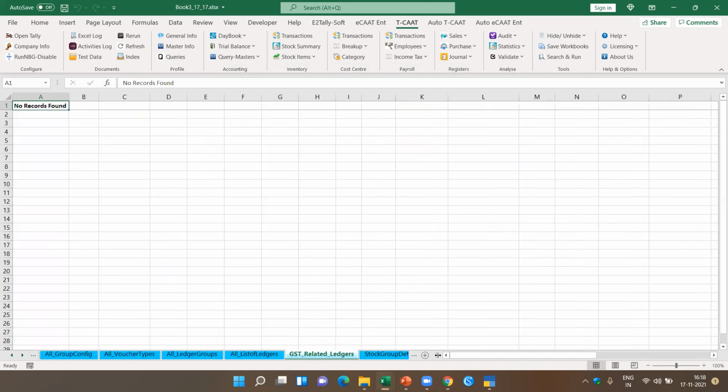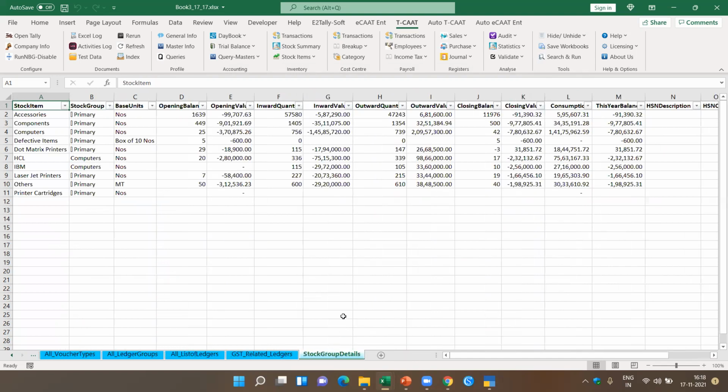In this case, we are talking about 1213, so that's why we don't have any GST related ledgers. So similarly, we get the stock group details also. So you see here, all this master information we are able to get in a few clicks.